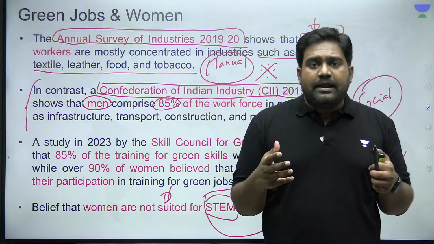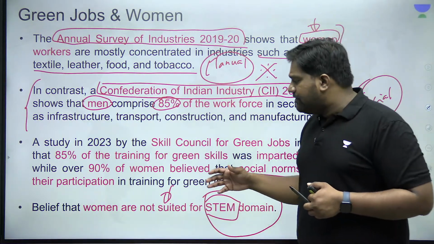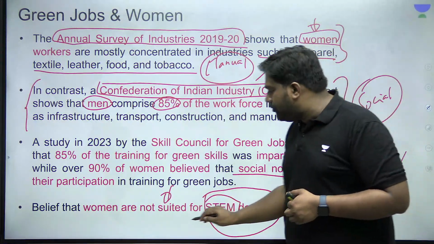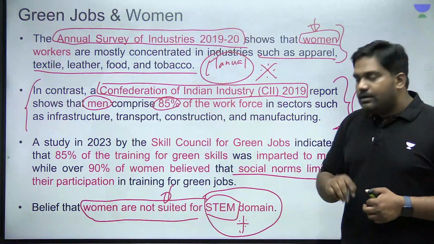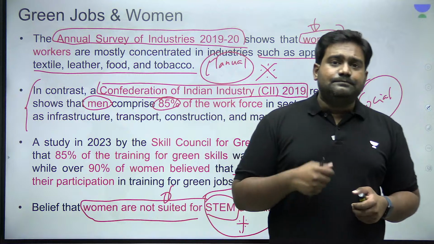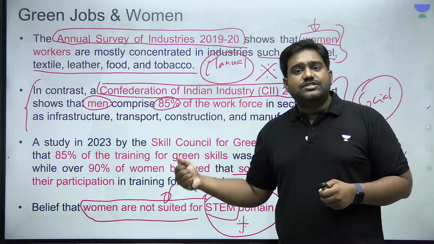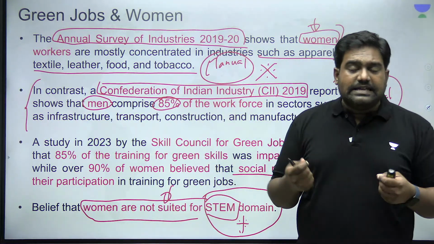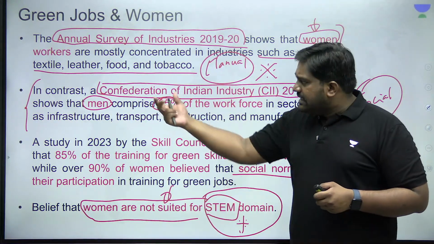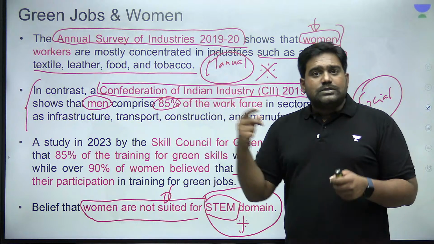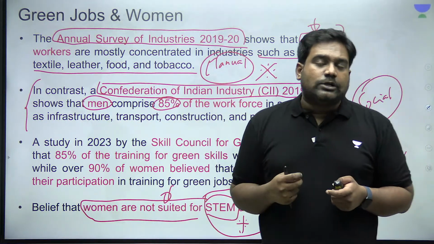There is this trend, a social trend, where women are not encouraged to opt for higher education in the STEM domain. So this naturally makes them ineligible for these jobs which are going to open up in the green sector. So men who dominate this domain, right, they easily have an advantage. That is the gender disparity that the writers are talking about.